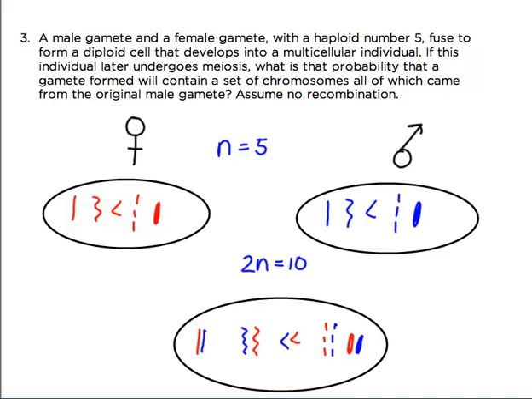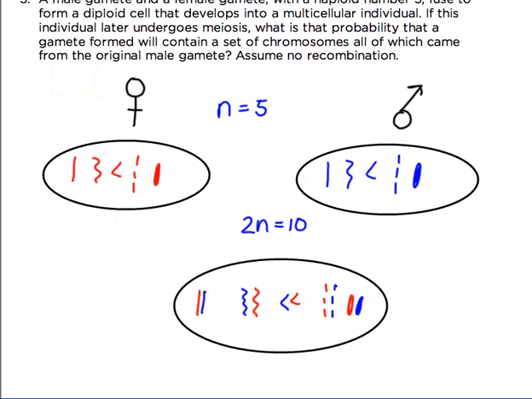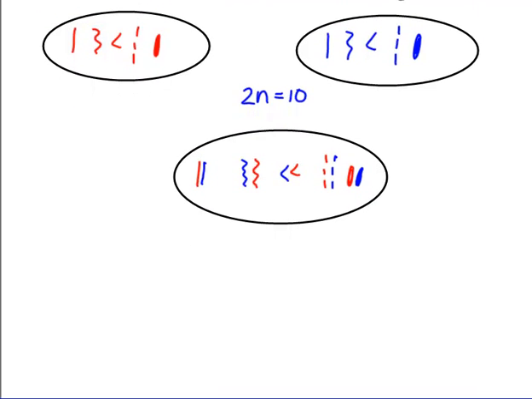So if this cell were to undergo meiosis, it's asking what is the probability that a gamete will have a set of chromosomes, all of which came from the original male gamete. So that will be all 5 of these blue chromosomes. Now for each chromosome, the cell has a half chance of giving the blue chromosome to its gamete. So let's draw another cell. So what we want is all blue chromosomes.